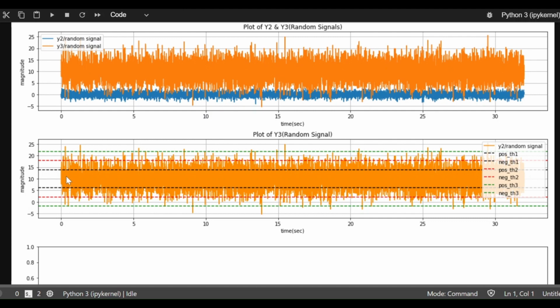And then I multiplied this threshold and widened it by a factor of 2, which is this red dashed line. And the last one is this green, which is multiplied by 3. So these 2 lines have an even wider gap.